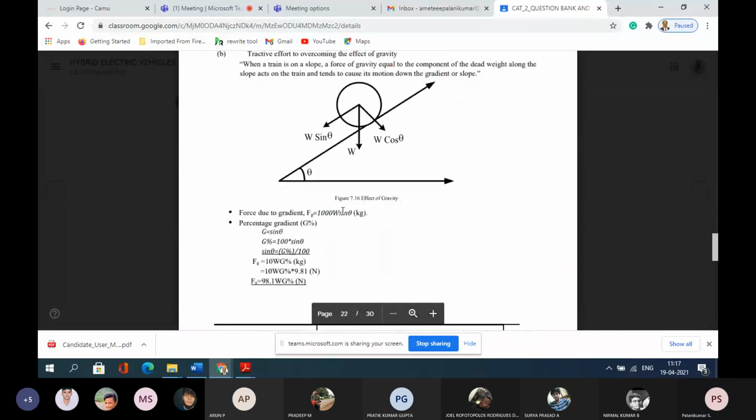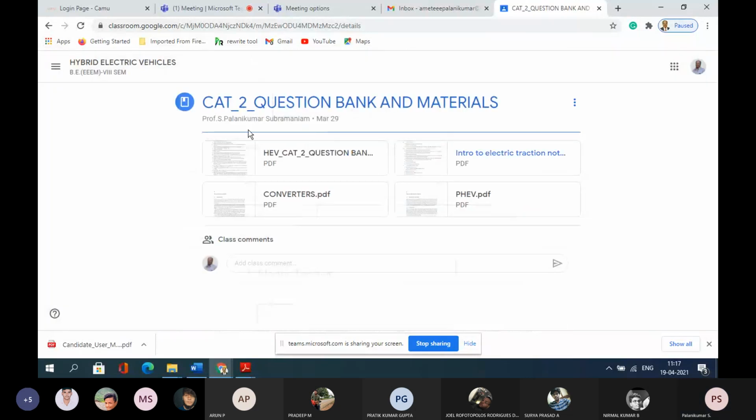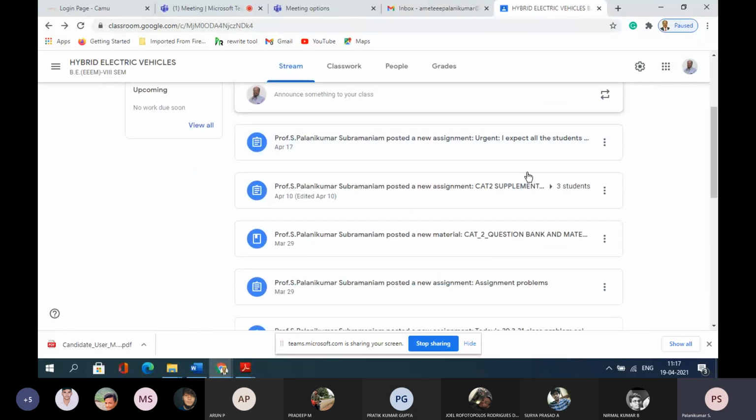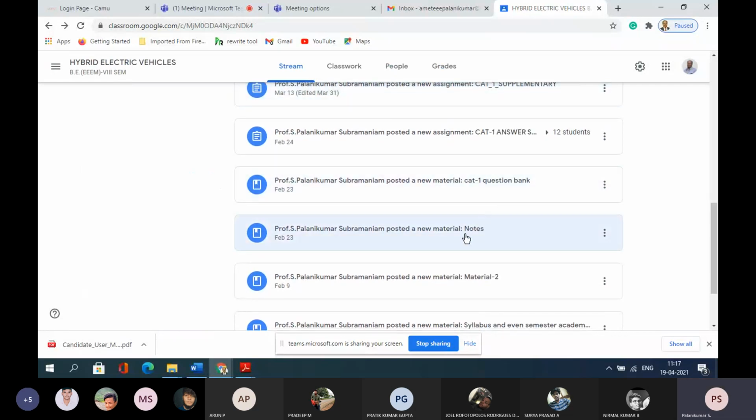So don't simply say that material is not given. Material is available in Google Classroom. I have uploaded materials very frequently. If you are not seeing it, it's not my fault. Every time, see the supplementary question bank and material before the class: the class problem solutions, today's class problem solution, the supplementary, and the notes.